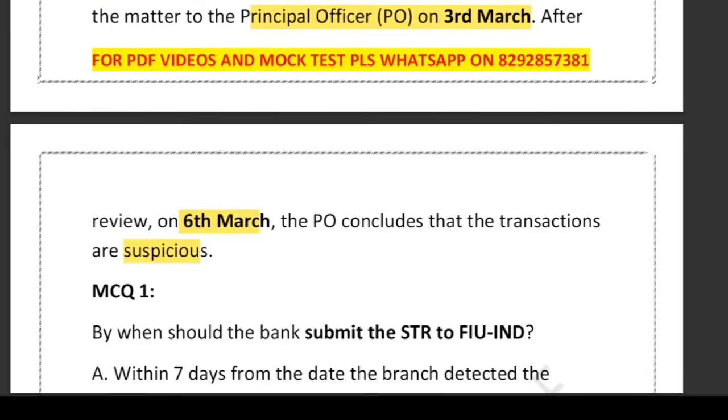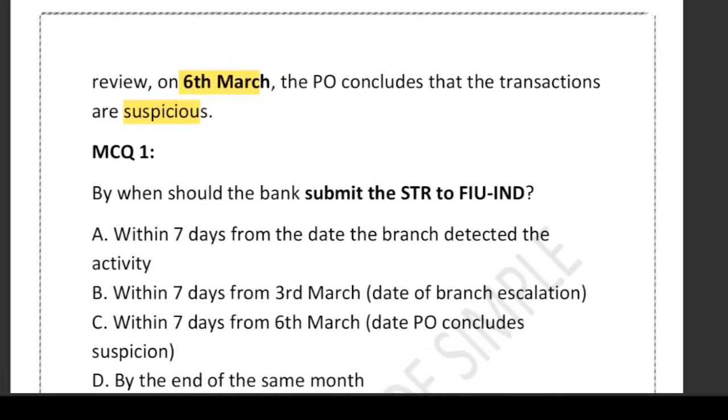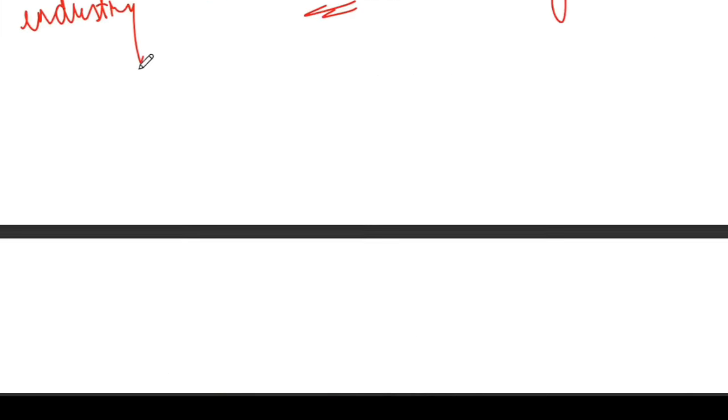Now the question is, by when should the bank submit the STR to FIU IND? Option A: within 7 days from the date the branch detected the activity. Option B: within 7 days from 3 March, the date of branch escalation. Option C: within 7 days from 6 March, the date the PO concludes suspicion. And by the end of the same month. Very good question, right? Under PMLA and as per the RBI guideline, what is the timing of the STR? STR means suspicious transaction report, and the timing depends on one key moment.